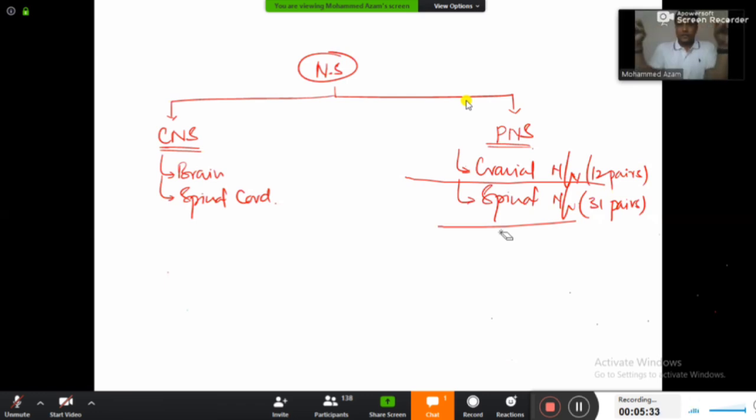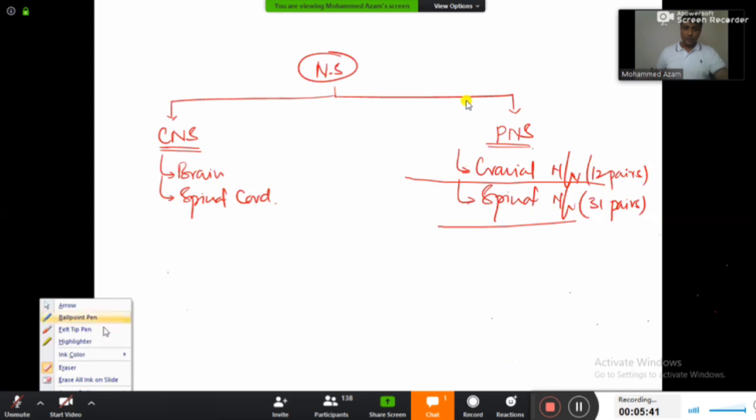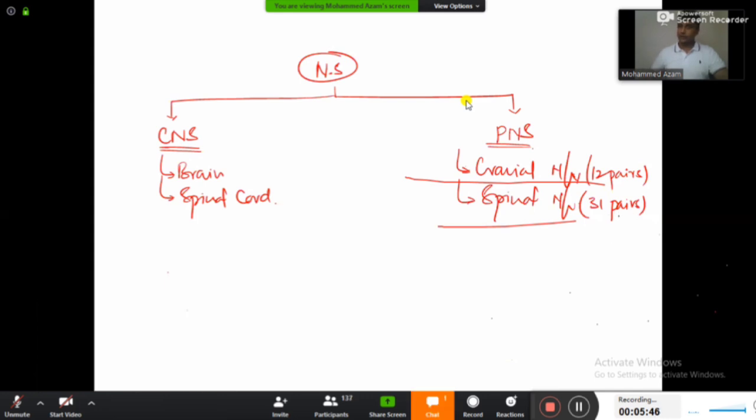So the nervous system is basically divided into two categories, guys: the central nervous system and the peripheral nervous system. The central nervous system will include the brain and the spinal cord, and the peripheral nervous system will include the cranial nerves and spinal nerves. Now, the 31 pairs of spinal nerves are in turn divided based on the region.